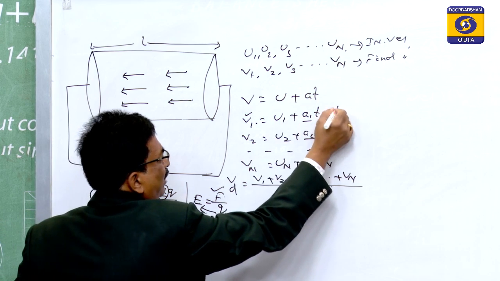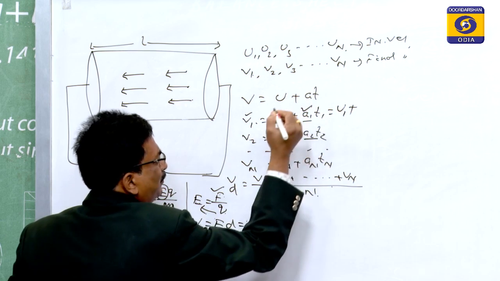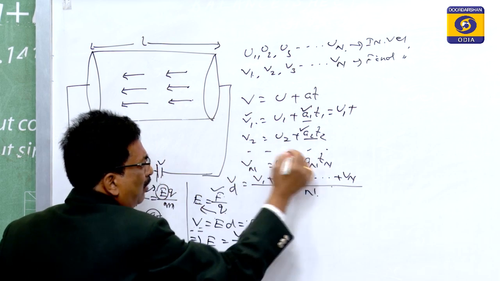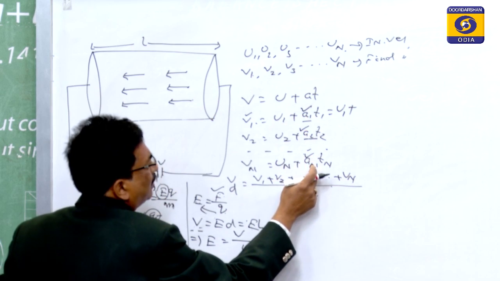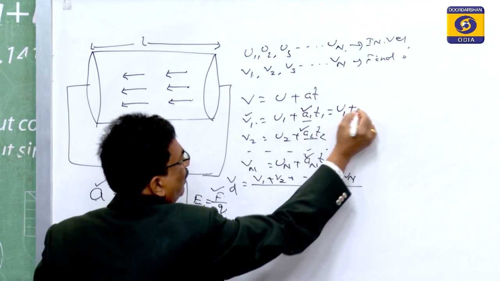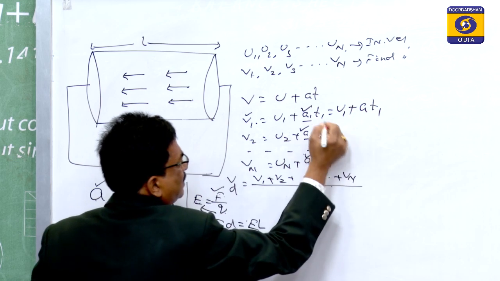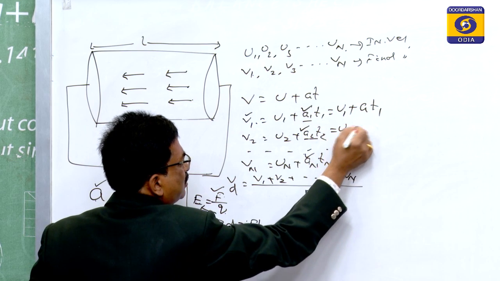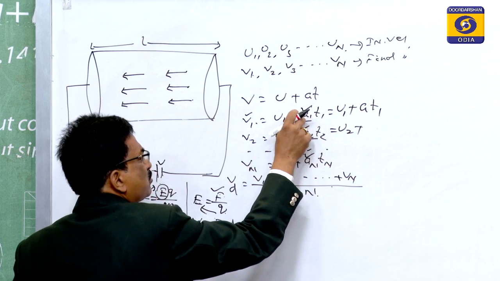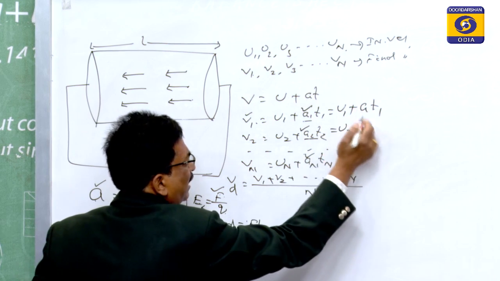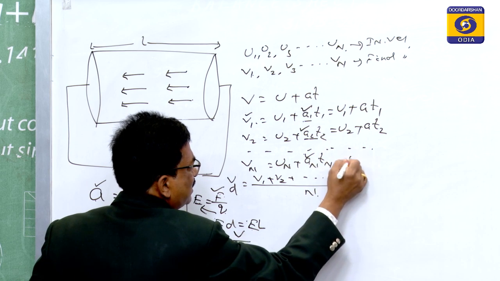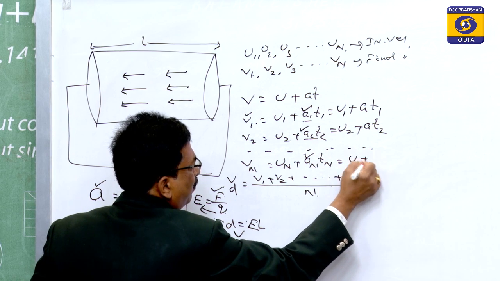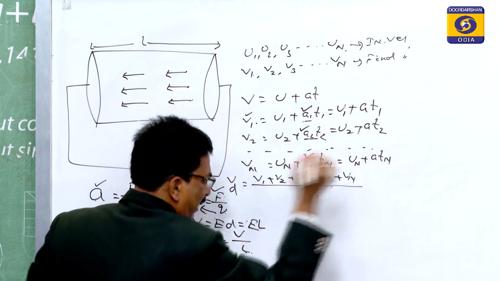This will be the value a1, a2, up to an. These all values are to be constant. Therefore, if a1 is say a, then this is equal to t1. v2 is equal to u2, and a2 is also equal to a1, that is also the same as a. So, that is equal to a t2. So, likewise, vn is equal to un plus a tn.